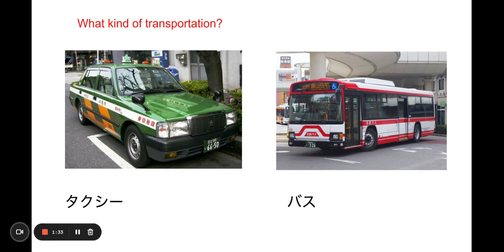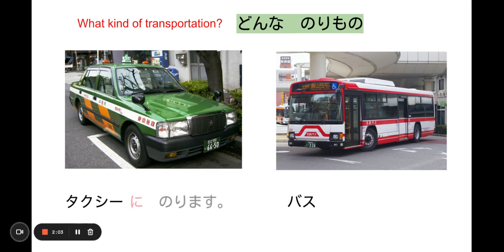Okay, what kind of transportation? There's another interrogative that I want you not to forget, which is どんな. What kind? What type? どんな乗り物ですか? 乗り物, if you remember, 乗ります is to get in, ride in. So, verb stem 乗り with the mono. Transportation, yes, like taxi. To get in, to get on, to ride is タクシーに乗ります.